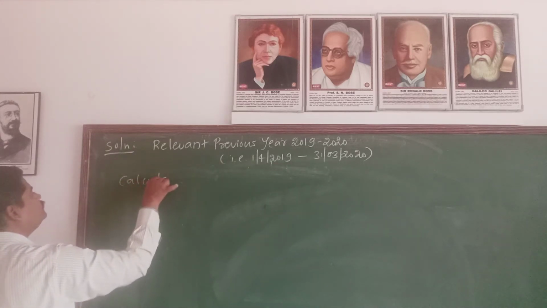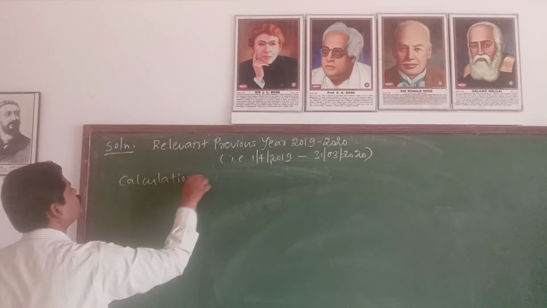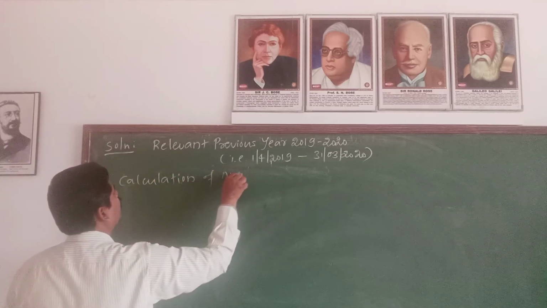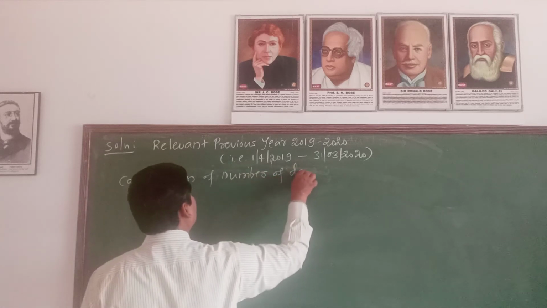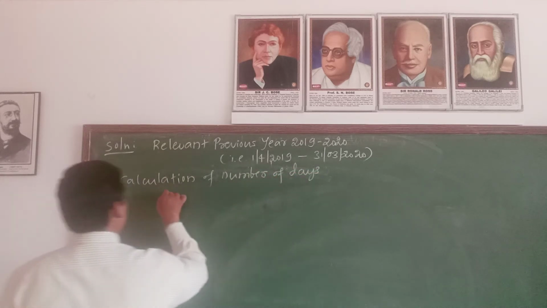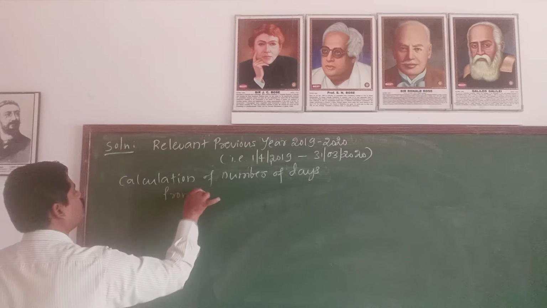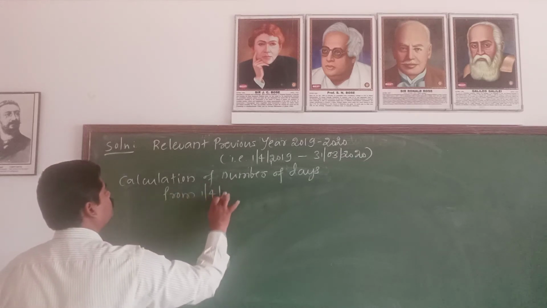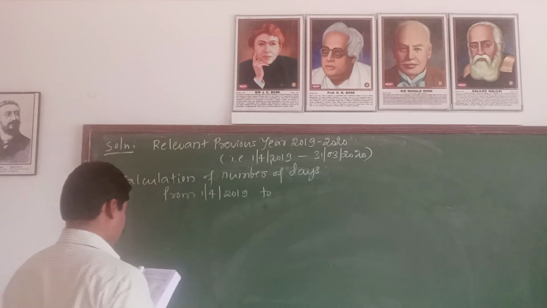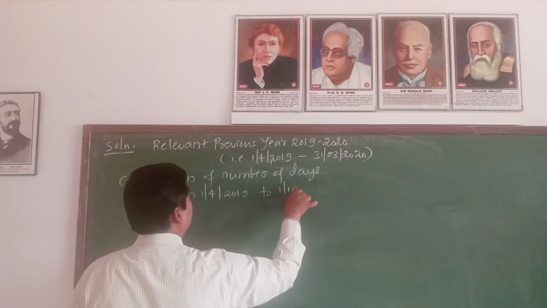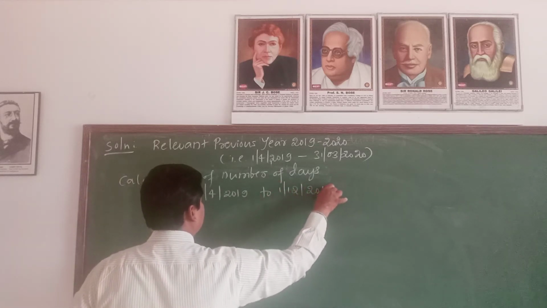Calculation of number of days from 1st April 2019 up to 1st December 2019.